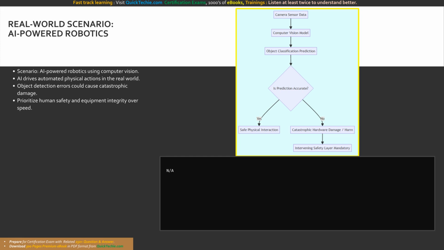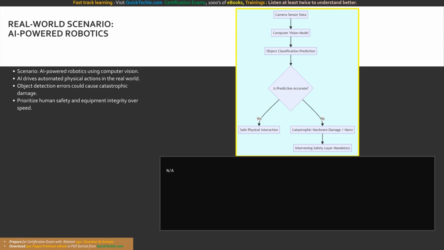Consider an AI-powered robotic solution that uses advanced computer vision to detect objects in a physical environment, such as a factory floor or a highly automated warehouse. In this scenario, the artificial intelligence is not merely generating text on a screen, it is driving automated physical actions in the real world. The training documentation explicitly states that such a system should avoid unintentional harm or damage at all costs. This is the ultimate test of reliability and safety.